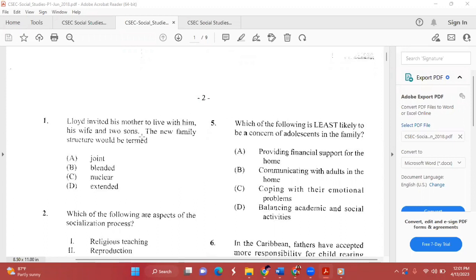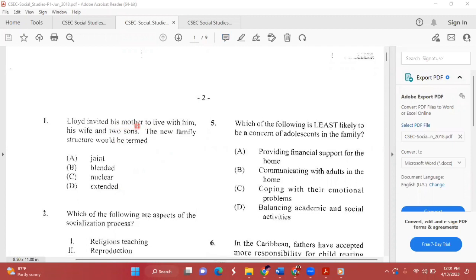Now, question number 1 states that Lloyd invited his mother to live with him, his wife, and 2 sons. The new family structure would be termed as... all right, so the answer is D, which is extended family. The key thing to note in this question is that it states that Lloyd invited his mother to live with him. To the 2 sons, Lloyd's mother would have been the grandmother. Hence, that is why we would have arrived at D, which is extended family.